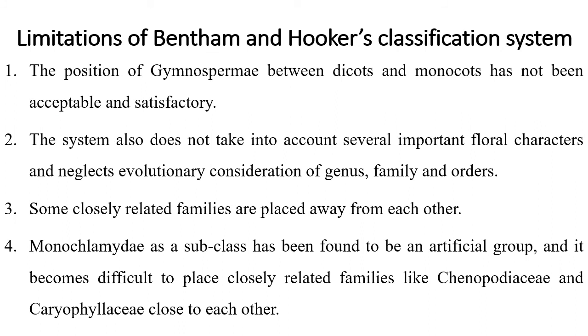It has some limitations also. Which limitations are there? You see that gymnosperms are put in between dicots and monocots. So this is one group, dicot, that is primitive. Another group is monocot. And dicot and monocot both are groups of angiosperms.